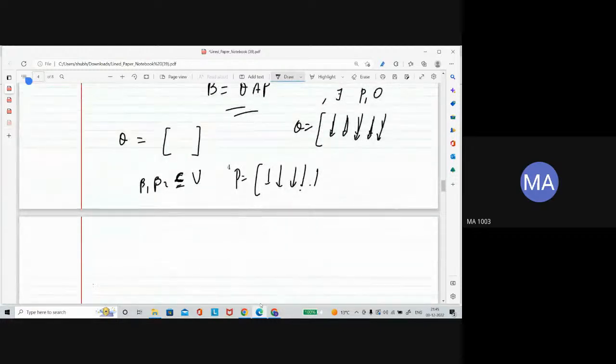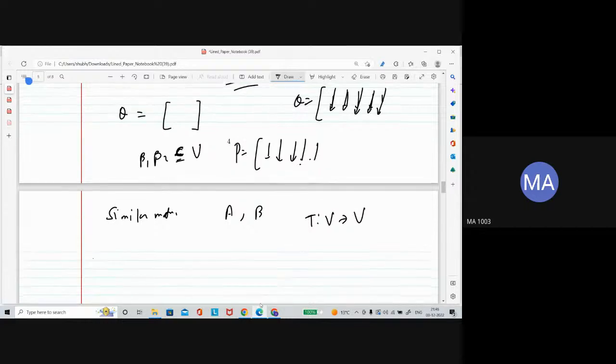Now another thing is similar matrices. Suppose you have two matrices A and B of the same order, let's say M. Same order means your linear transformation should be given from V to V itself, and let's say beta is a basis given for the domain, and for the codomain gamma is another basis of V.